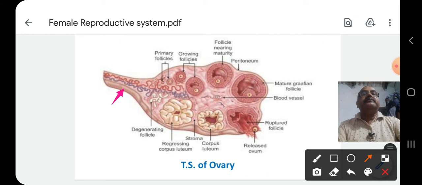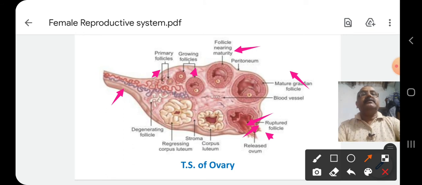Then there are follicles: primary follicles, growing follicles, near maturing follicles, mature or Graafian follicles, and ruptured follicles. From the ruptured follicle the egg releases and falls on the fimbriae of the fallopian tube. This is the release of ovum.